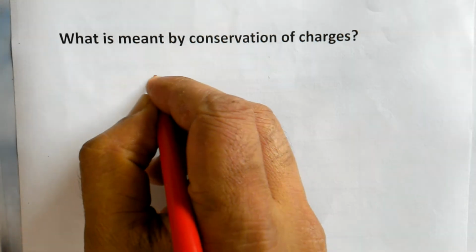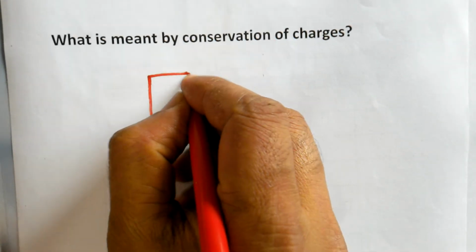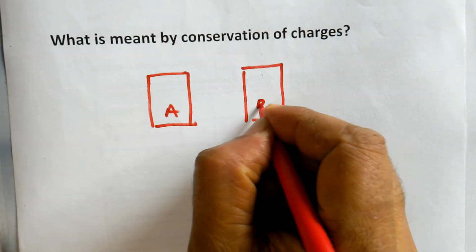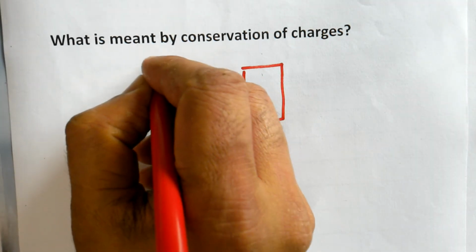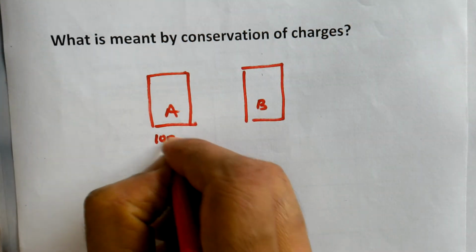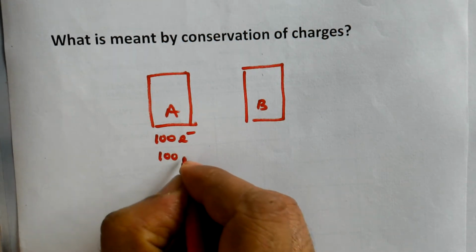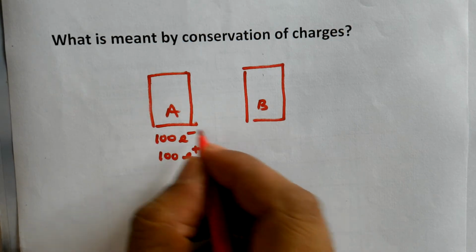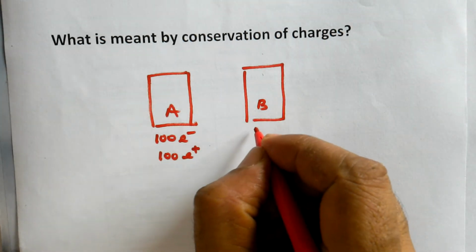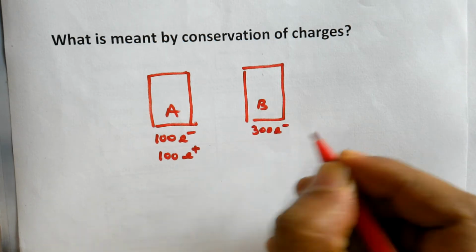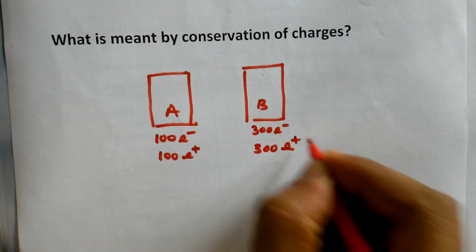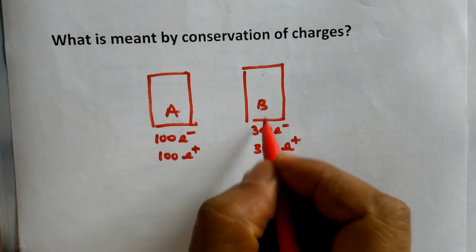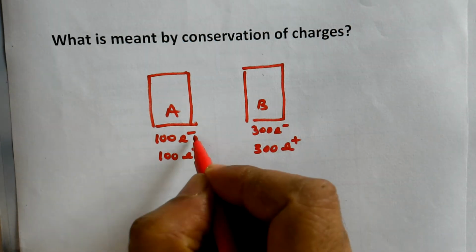Suppose I have two materials which are neutral, and I will transfer electrons from one material to another. So let this be A and this be B. Let this contain 100 electrons and 100 protons. This example is again taken for simplicity. In reality you can't have such an example. And suppose this contains some 300 electrons and 300 protons. And remember, all materials by nature they are neutral. So this is neutral because there are equal number of negative and positive charges here also.